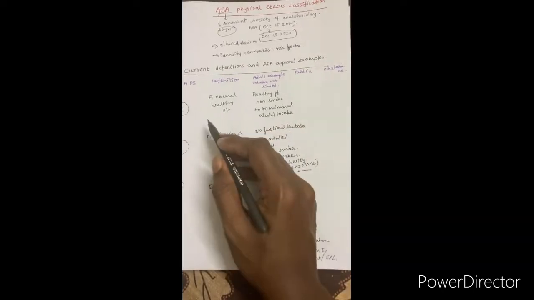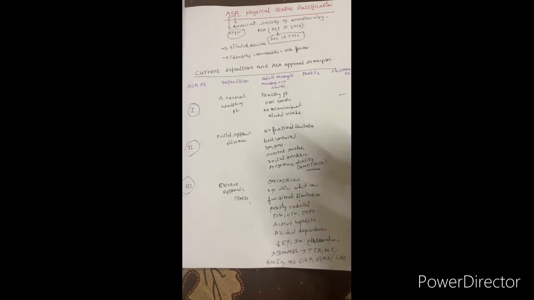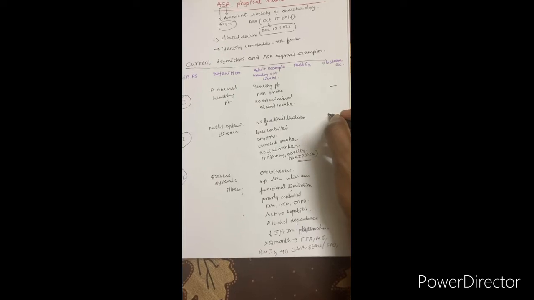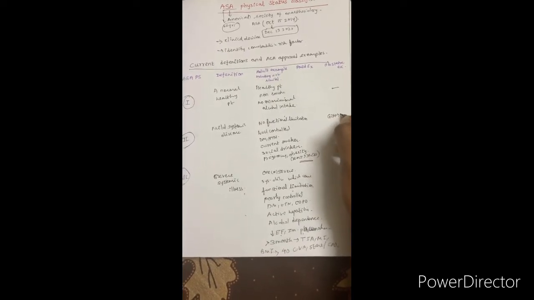Okay, in ASA 1 category, for obstetric emergency there is nothing, because pregnancy comes under ASA 2, including normal pregnancy. ASA 2 category means, apart from normal pregnancy, a patient having GDM, gestational diabetes mellitus, well controlled on diet, comes under ASA 2.